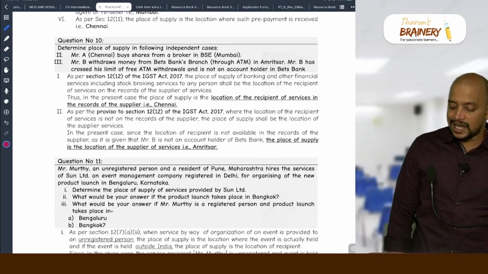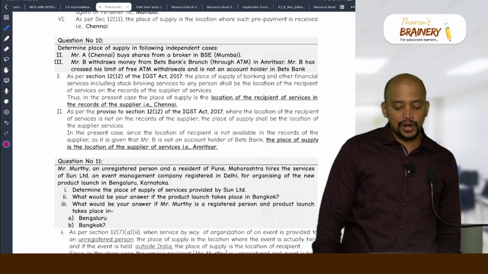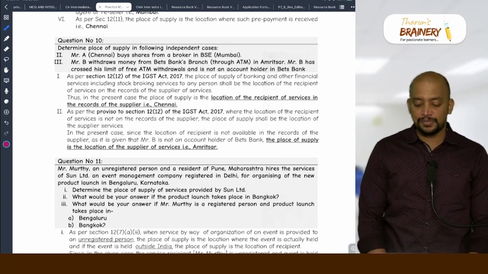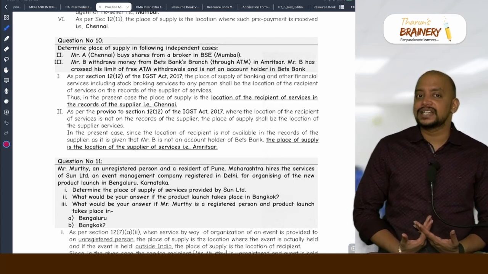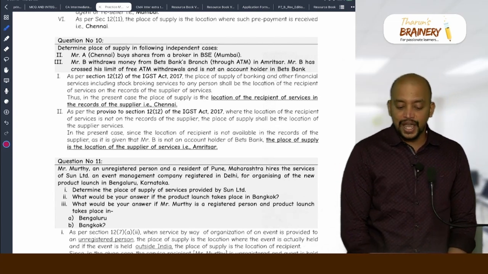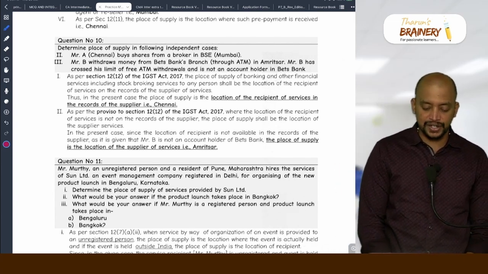Mr. A, Chennai, buys shares from a broker in BSE, Mumbai. What will be taken as a place of supply? Intermediary services. Broker means intermediary services. General provisions. So location of recipient. What is the location of recipient?